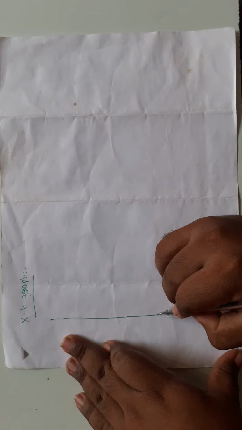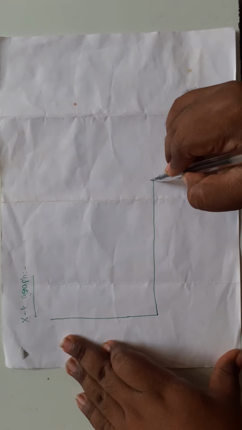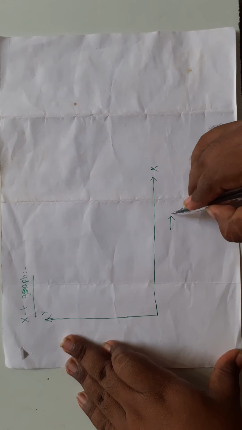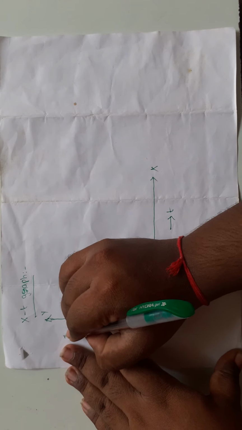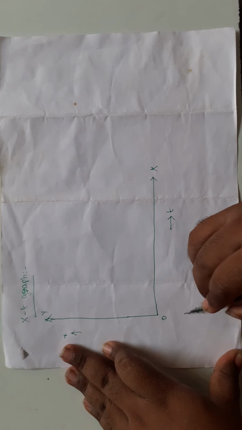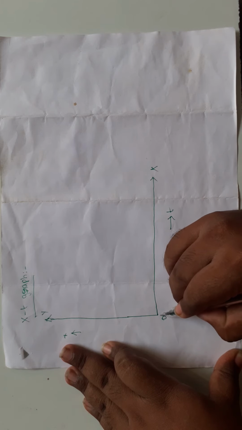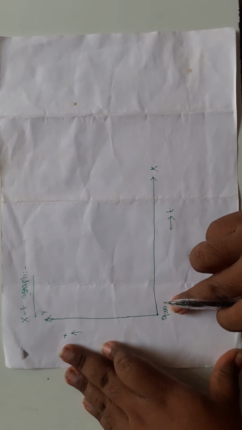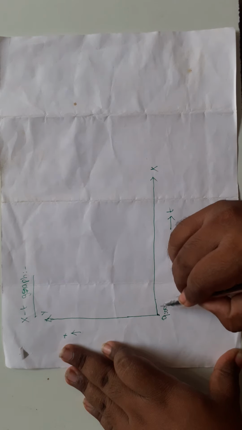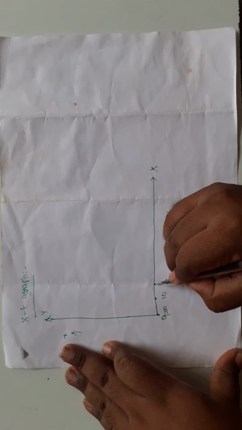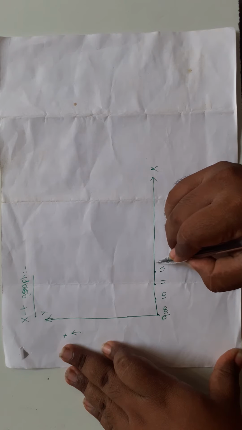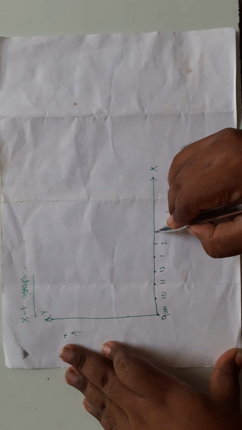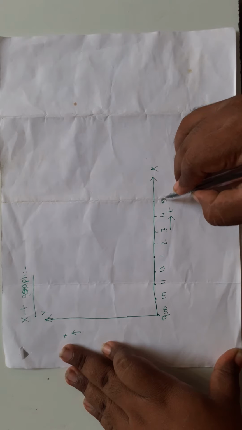Along the x-axis is time, along the y-axis is distance. The origin along the x-axis I am taking at 9 a.m. This is 10 a.m., 11 a.m., 12 p.m., 1 p.m., 2, 3, 4, 5.